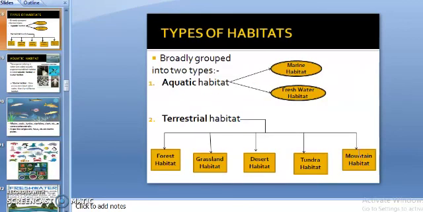Now see types of habitats. Broadly, they are grouped into two types: aquatic and terrestrial habitat. And in our next video, we are going to discuss these habitats in detail.